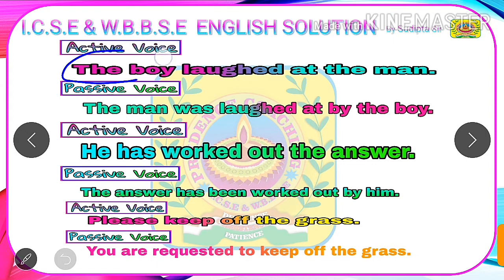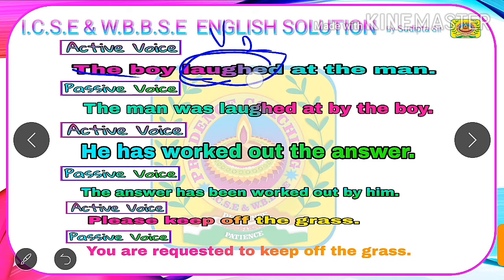The subject of active voice is the boy, which will become the object of passive voice, and the object of active voice is the man, which will become the subject of passive voice. After this, our second step is to see the verb. Here the verb is laughed, which is in V2, because according to the structure of simple past, we have subject first, and after that we have V2, or the second form of the verb or past form of the verb. So we have now understood that the verb given in active voice is in simple past.